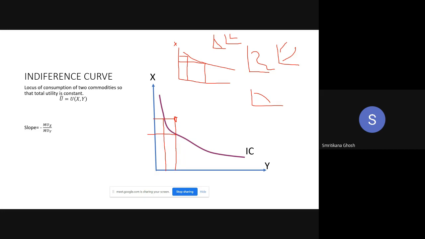Is it okay? No, it need not be concave or convex. Here it is concave. Generally, the indifference curve is convex, but concavity is also possible. And we will show everything. We will show all.